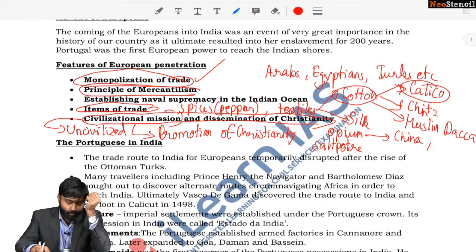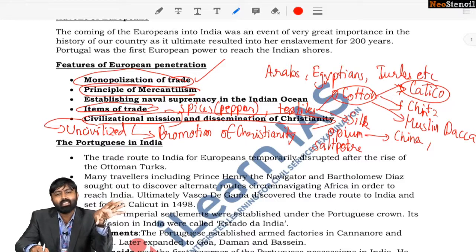Okay, remember that too. Now, we also saw that one other goal of the British or of the European enterprises was to disseminate Christianity into the Far East. Okay, this was especially true with regards to the Catholic powers, including Portugal and to a lesser extent France. But later on the British too did try carrying on such activities, but to a lesser extent.